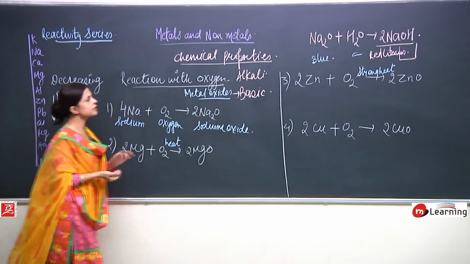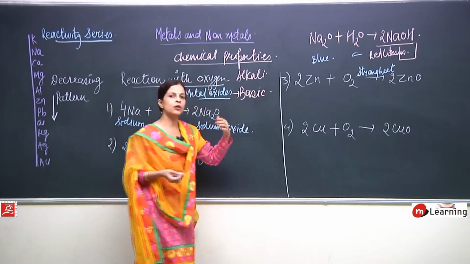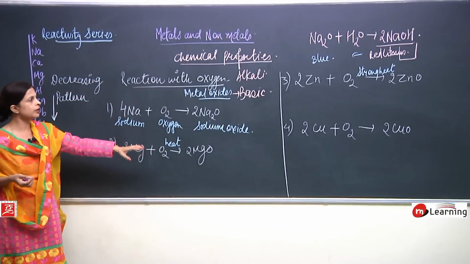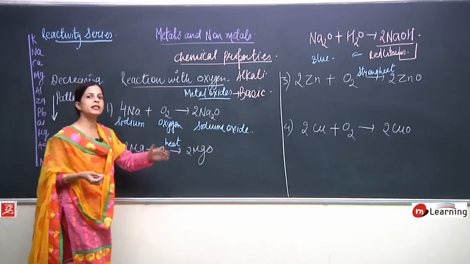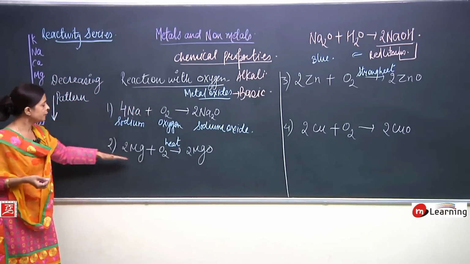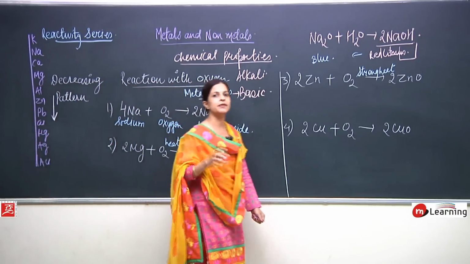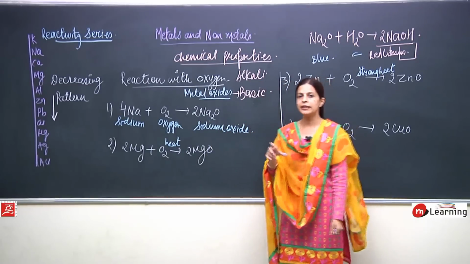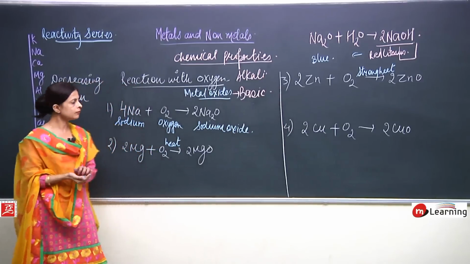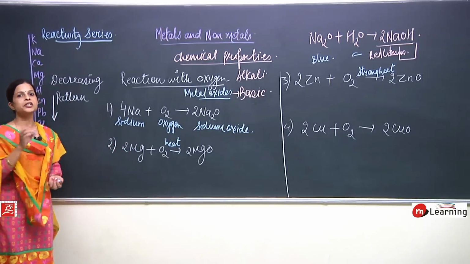Now again, what was the next one? Metal oxides are always basic in nature. Then I told you, not all oxides get dissolved in water, but a few do, and the ones which get dissolved are known as alkalis. It is not only with sodium. If we talk about magnesium, we all remember that in class 6th or 7th we did this experiment. If we take a magnesium ribbon and burn it, it burns with a bright flame, and in this course ash is formed.